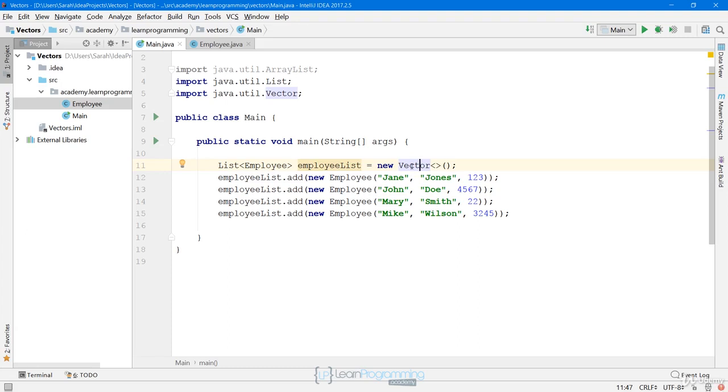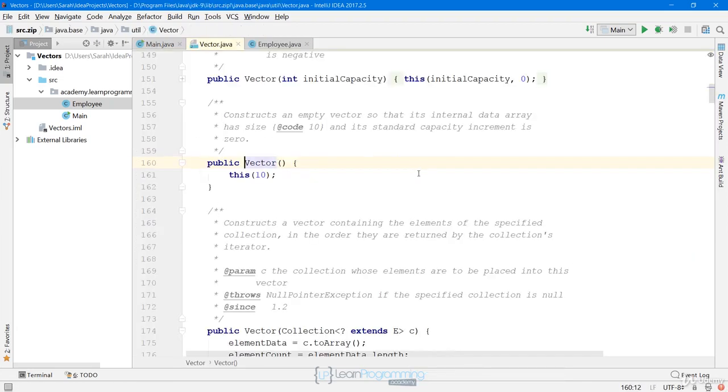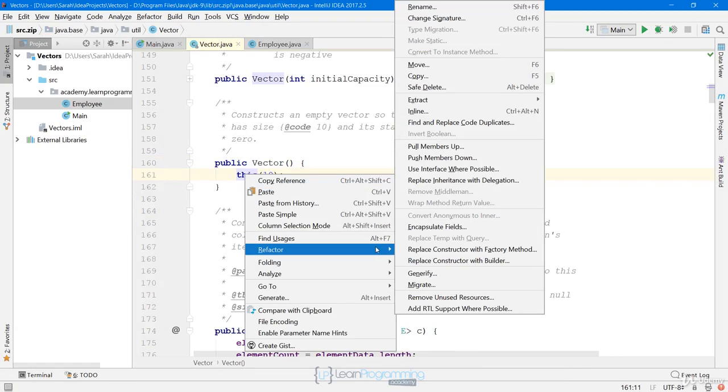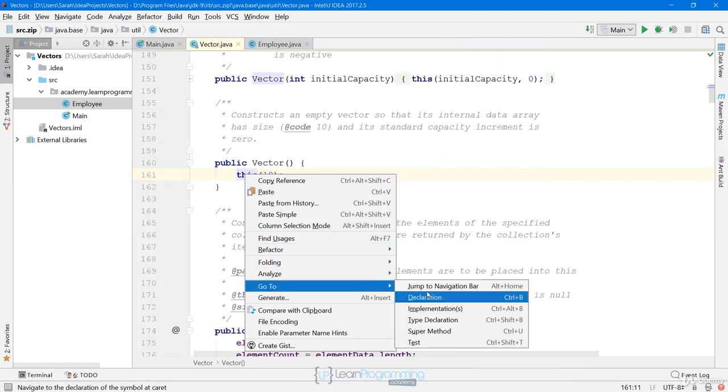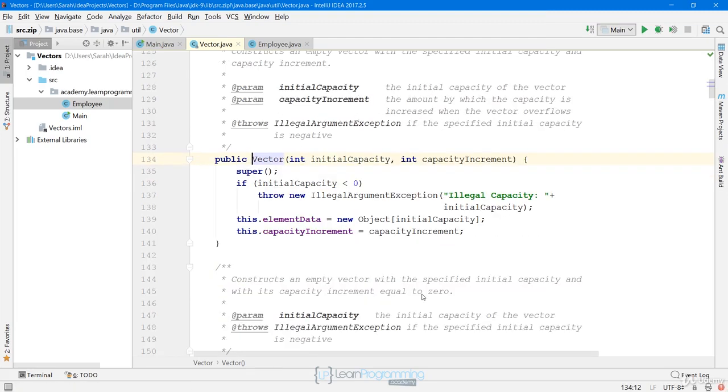So let's take a look at the vector constructor. Let's go to the declaration and let's go to this. We'll have to follow this down until we finally get to the actual code where it's doing the work. We'll keep going. And here we are, and we'll see that an array is created. So it's using a backing array, just like ArrayList is.